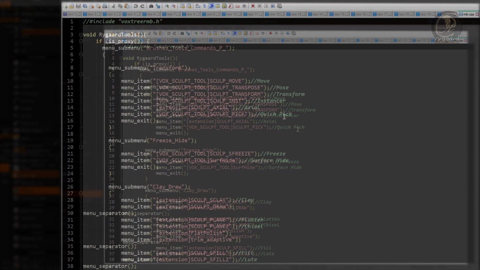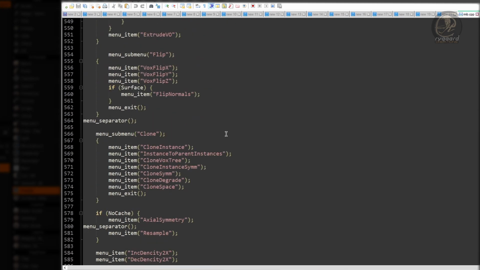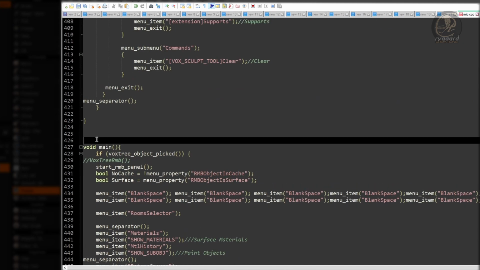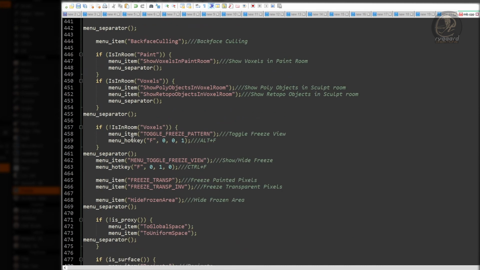Inside this script, down there, before the main function, right here, I will press Ctrl+V on the keyboard to paste the Rygaard Creations menu function. Great!